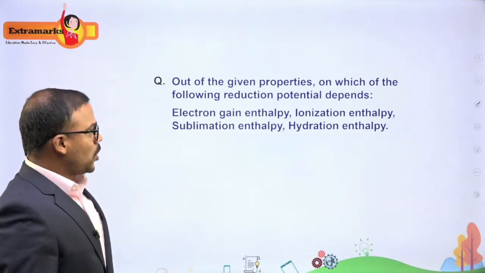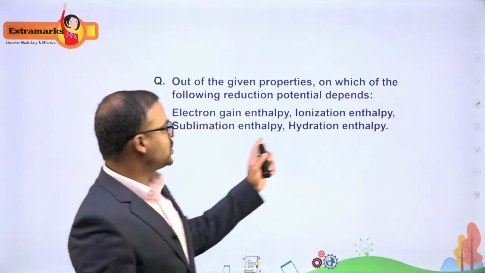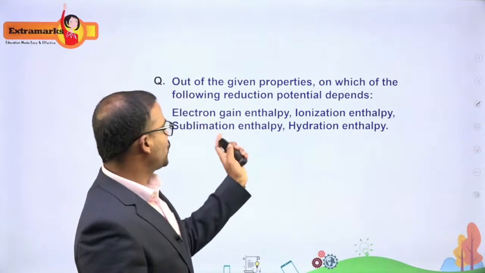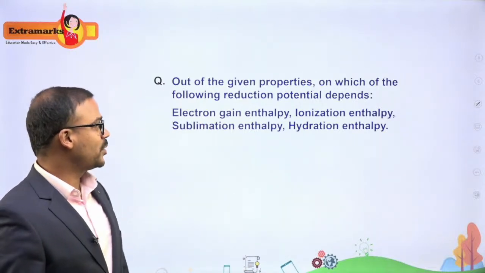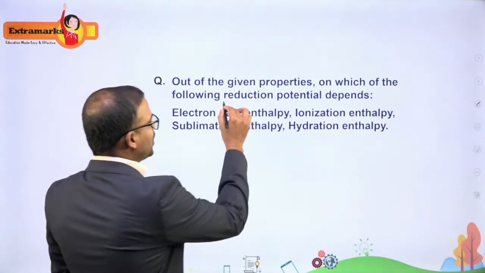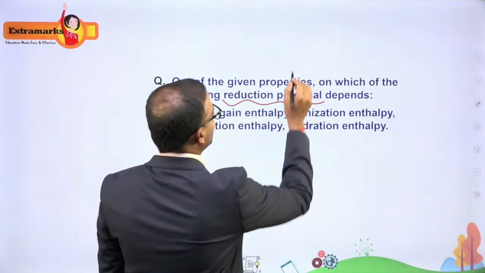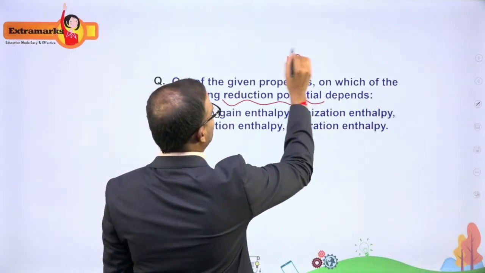So out of the given properties, which among them, this is an integer type question, so we have to select among which they have given us 1, 2, 3 and 4. So they have given us 4 properties, and which among them the reduction potential is dependent on. They are asking on which among the following properties your E naught value is dependent.